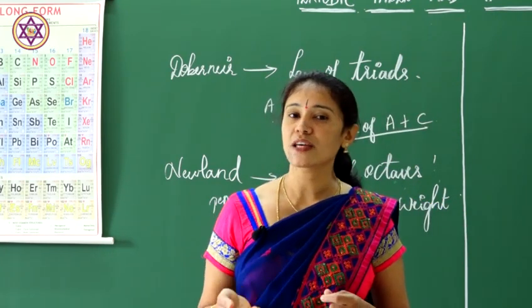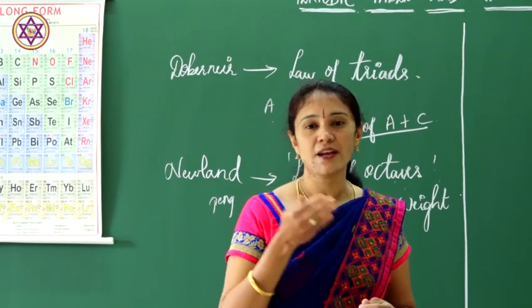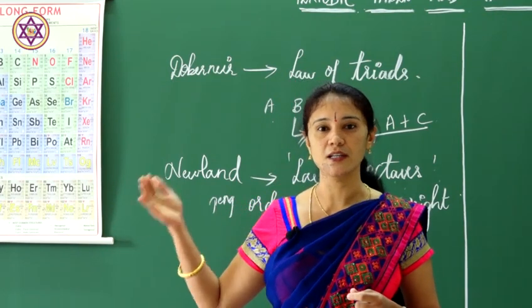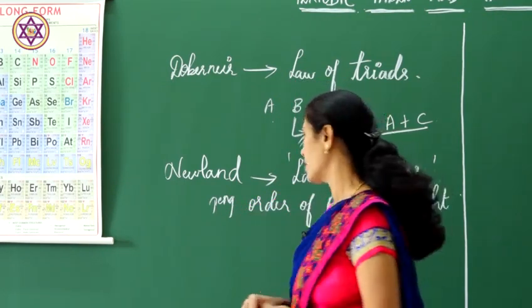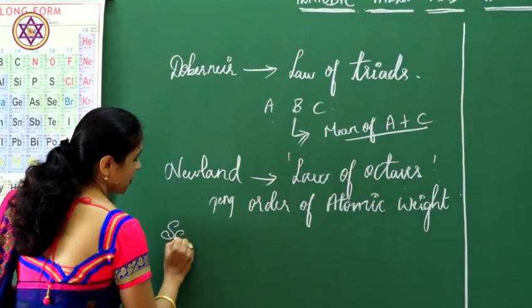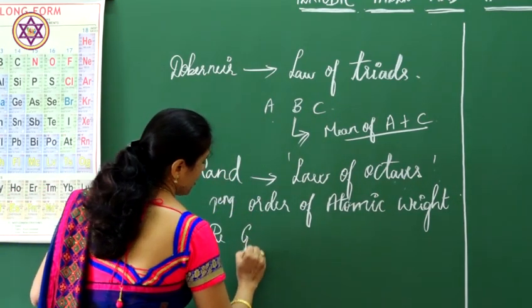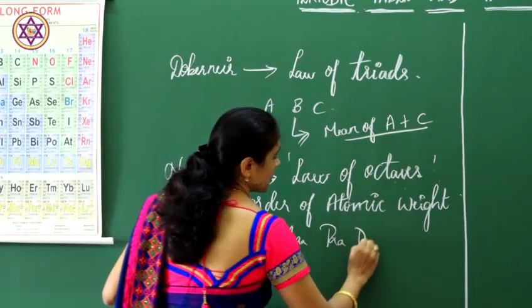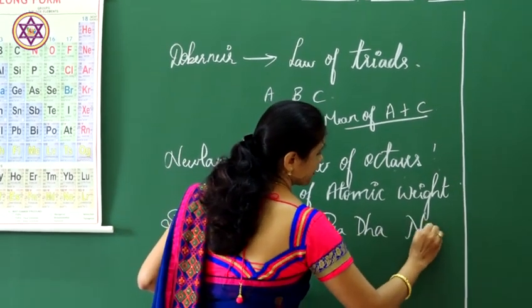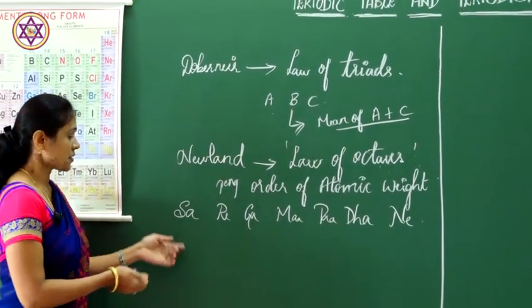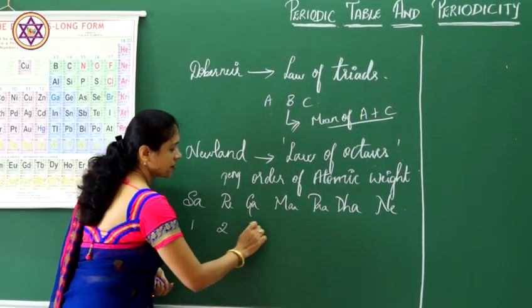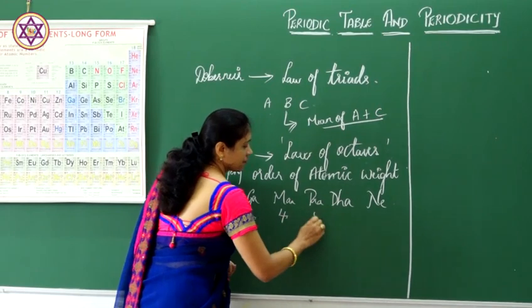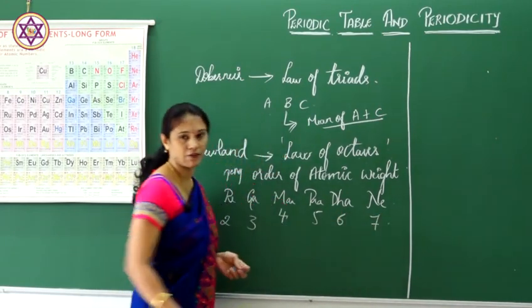Like you all know, there is music: sa, re, ga, ma, pa, da, ni. That is seven. First, second, third, fourth, fifth, sixth and seventh.